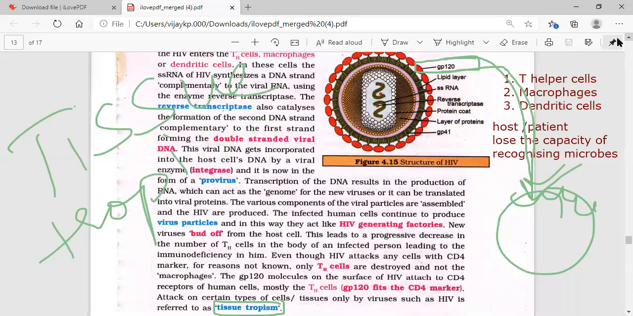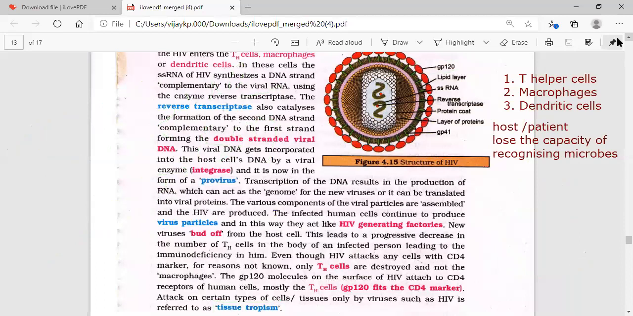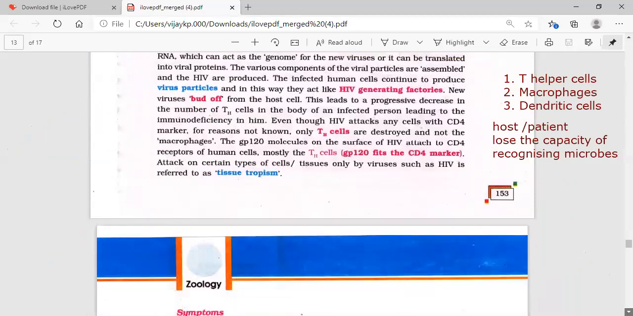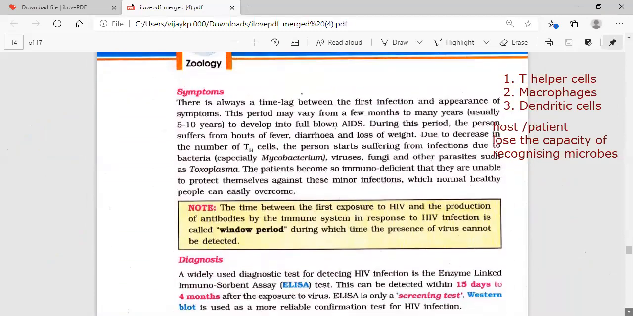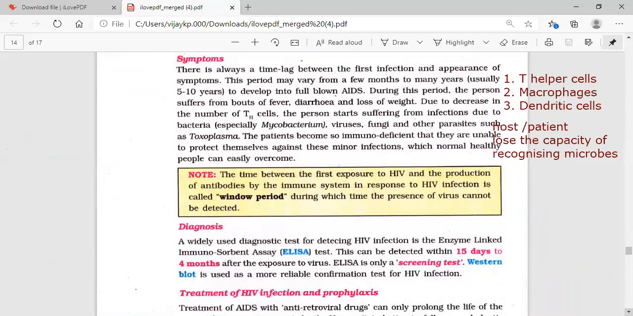Okay, then next, let's continue. This is the effect that we mentioned. They are mainly going to affect helper cells, macrophages, and dendritic cells, and we said they are going to destroy the helper cell. So what happens? That we need to see in the form of symptoms.